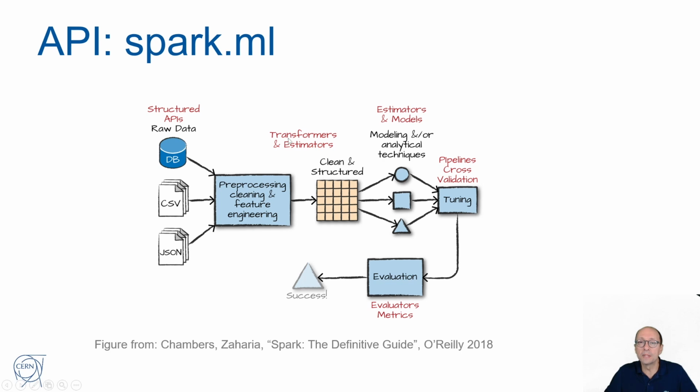In particular, there will be transformers and estimators that we will define later that you can use to prepare your data. And then you can use that to train the model and tune the model. And finally, to do evaluations, and this ends at least the first stage of the project. Typically, you will then feed back and do a second round.